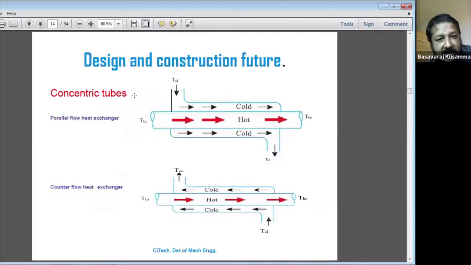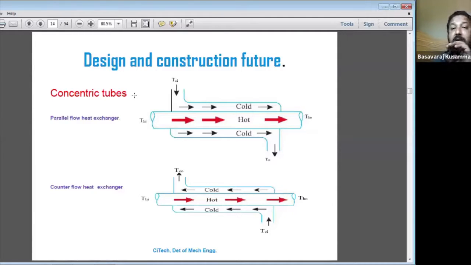Next is the classification based on design and construction features. Concentric tubes: here there is one tube, and around it another tube, the shell. We can call that a shell or hollow tube.